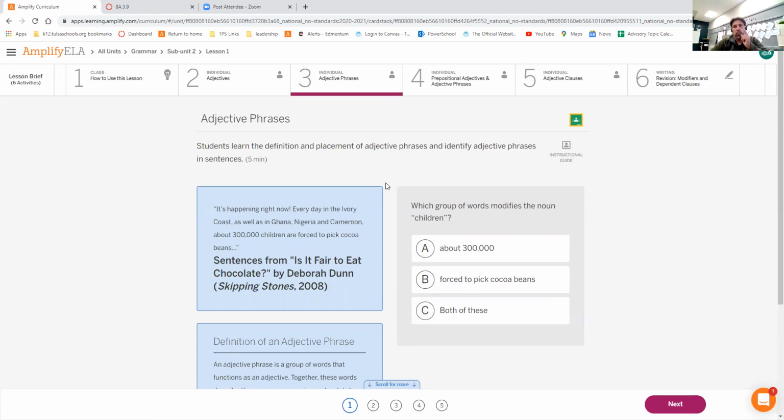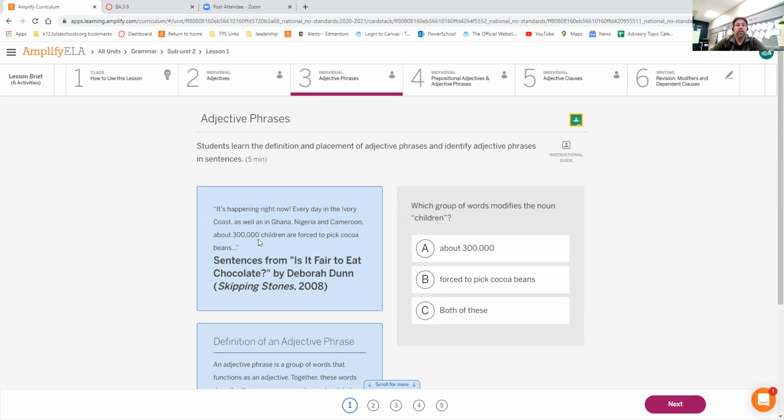An adjective is one word, okay? Big, tall, short, fat, ugly, blue, gray, whatever, one word. An adjective phrase is something that expands that, and it'll have multiple words. So here's our sentence. It's happening right now.